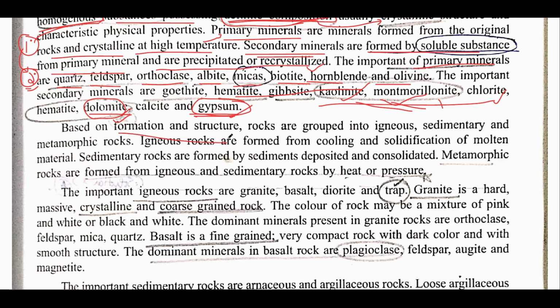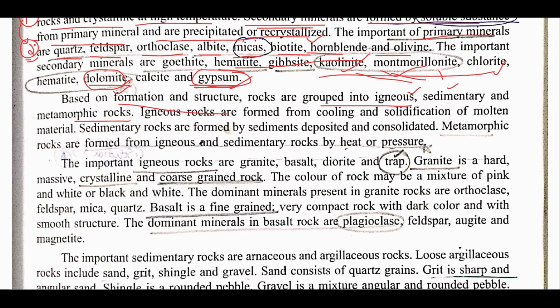After that, based on the formation and structures, rocks are classified into three types, that is igneous, sedimentary, and metamorphic rocks. See, igneous rocks are those that are formed from cooling and solidification of molten material, that is lava. This is a very important line. The question is asked: which of the following rocks has been formed from cooling and solidification of lava? So the answer is igneous rock.